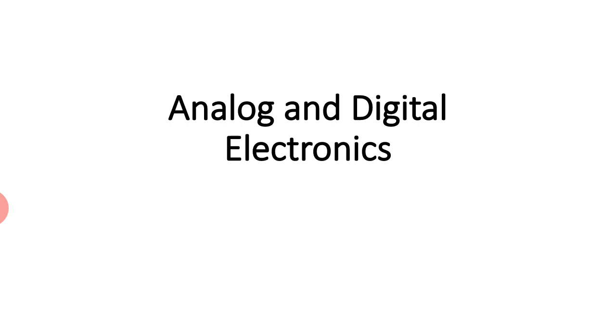Digital is nothing but discrete signals. We store the data in a discrete manner, in the form of binary. The best example of digital is the binary form, which you see in electronic devices such as laptops, desktop computers and smartphones. All these devices store data in digital form, so that is called digital signals or digital electronics.